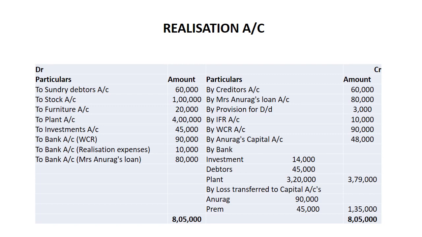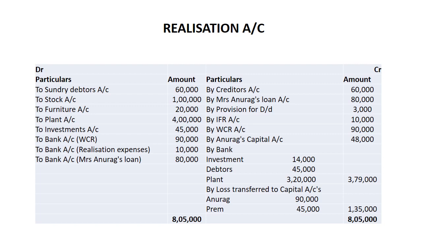In question 11, Anurag and Prem are partners. And the loan on the liability side is given of Mrs. Anurag, wife of Anurag it means. So wife of Anurag, Mrs. Anurag, she is a third party. Third party's loan is transferred to realization account and the amount is paid in realization account itself.